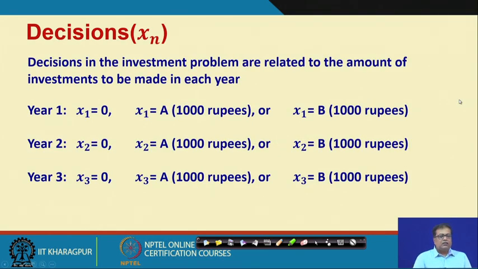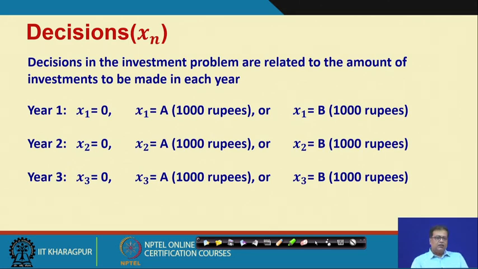And what are your decisions? The decisions again, at any year, either you do not invest. So, x1 could be 0, or x1 could be A, that is putting 1000 rupees in A, because as I said you can put only 1000 rupees at a given point of time, or it could be B. The same decisions you can take for all the 3 years, provided you have money.